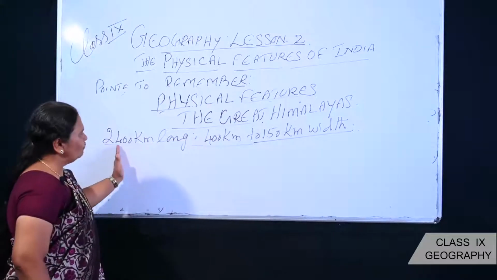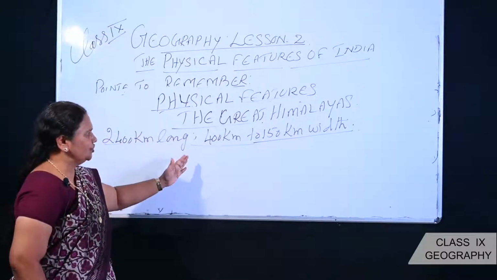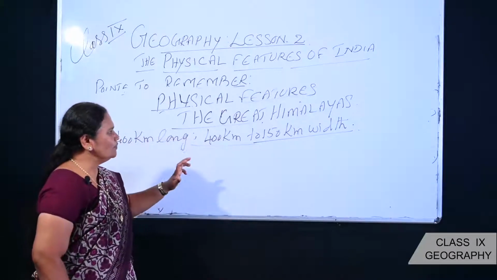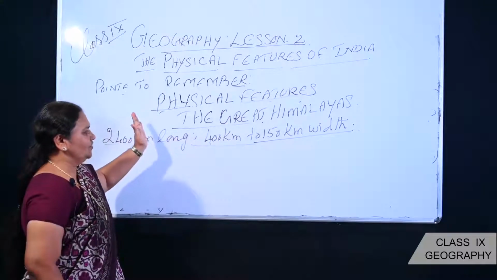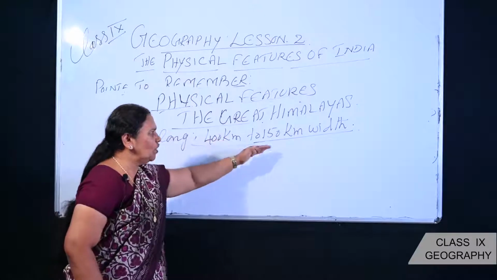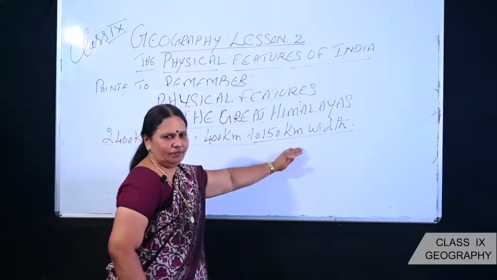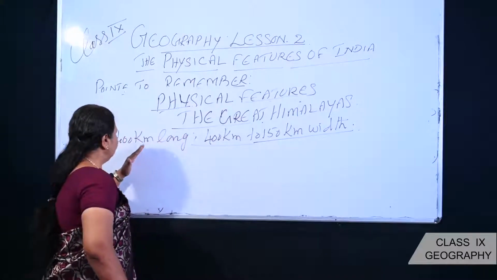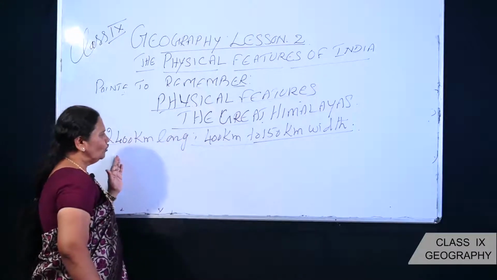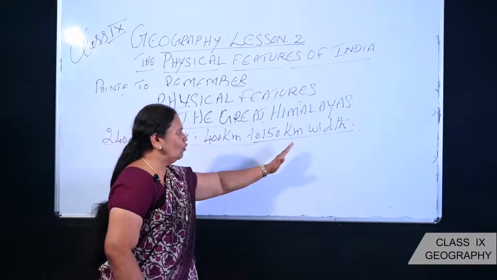Near about 2,400 kilometers are covered by that mountain range. Its width varies: in the west the width is near about 400 kilometers, but when you reach the eastern side, the width is 150 kilometers. So the length is 2,400 kilometers, and the width is 400 kilometers to 150 kilometers.